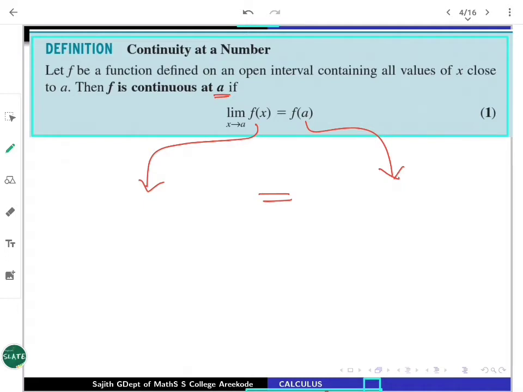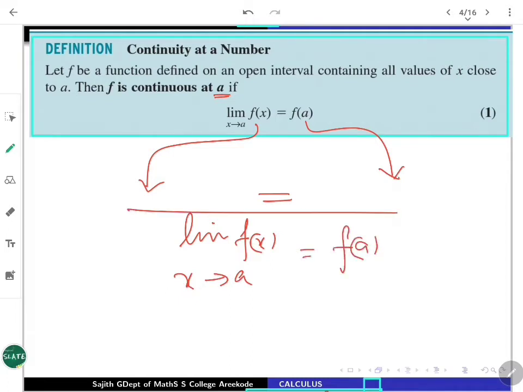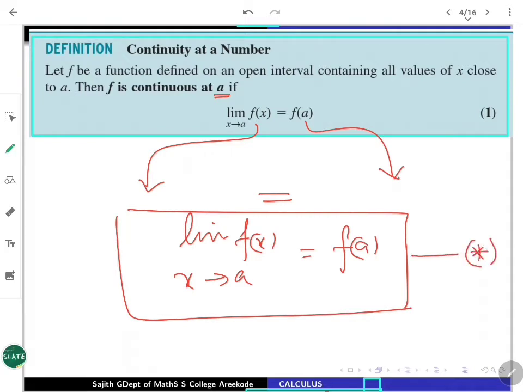So the limit of f of x as x is nearing towards a exists, and it coincides with f at a. That is our condition. Let us mark this as star. Once this star is missing at some point, you have to say that the function is discontinuous at that point. It is having a discontinuity there.